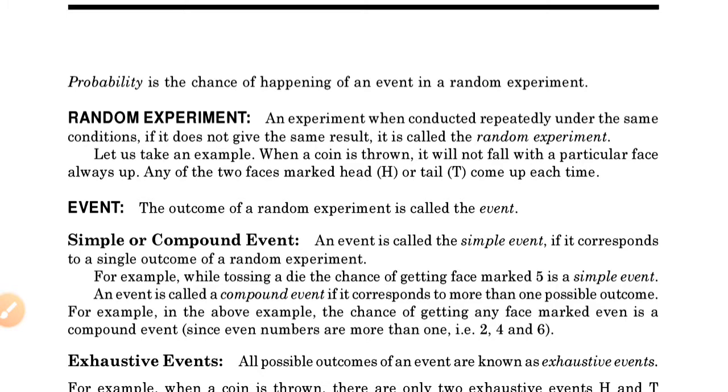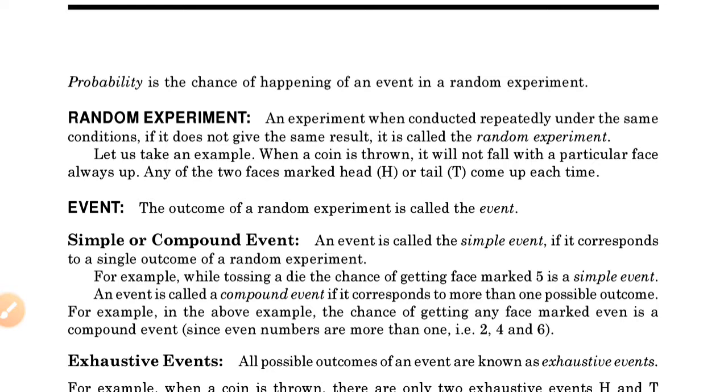The next concept is event. So what is an event? An event is the outcome of a random experiment. For example, if I toss a coin, the results are either a head or a tail. So actually these are the events for the random experiment of throwing a coin.